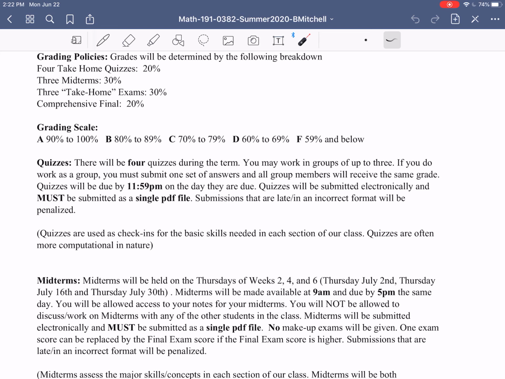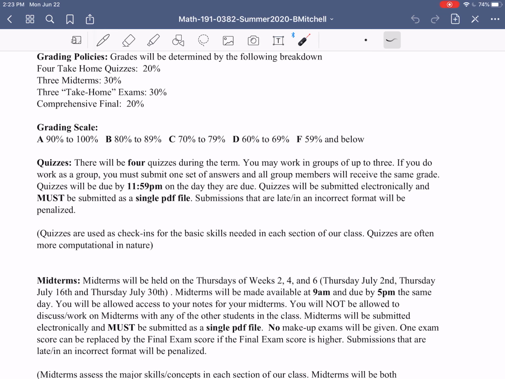As we get a little bit further into our class over the next day or two, I'll send out some information about some different free apps and software that allow you to compile images or PDFs or documents into single PDFs. So before we get to the first quiz or first midterm, you'll definitely want to practice that and be comfortable putting everything into a single PDF. It's really essential. It makes the grading significantly easier, and makes sure that I don't miss any random picture of a single problem off the side.